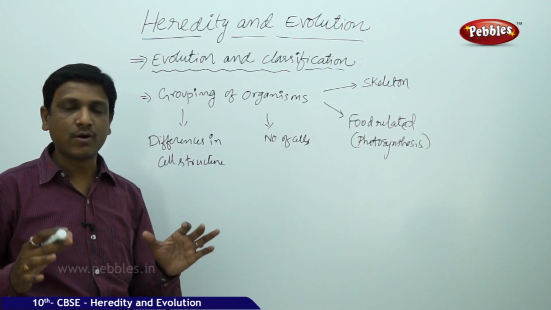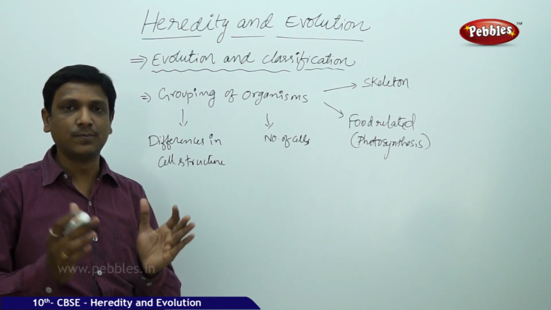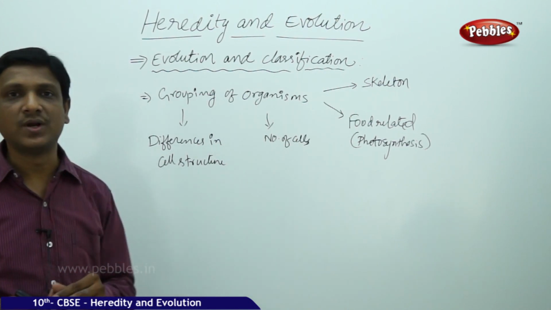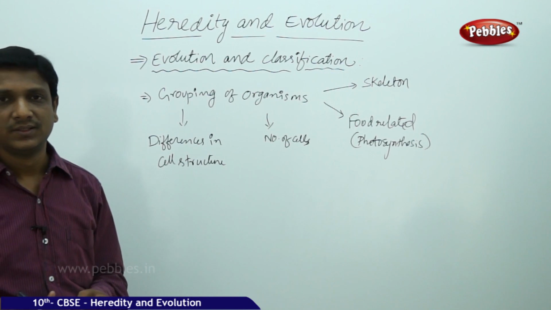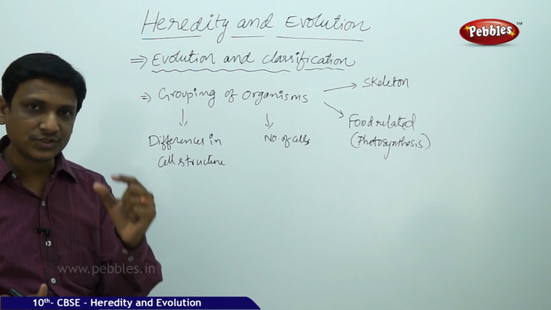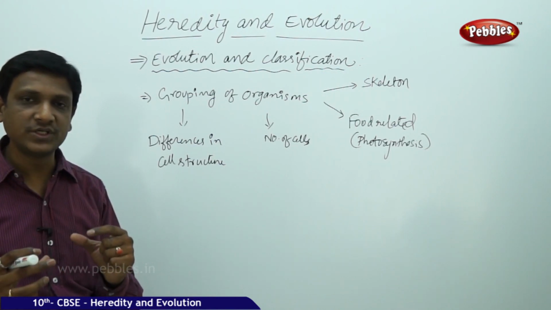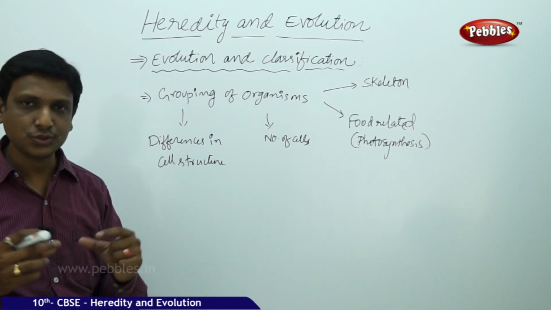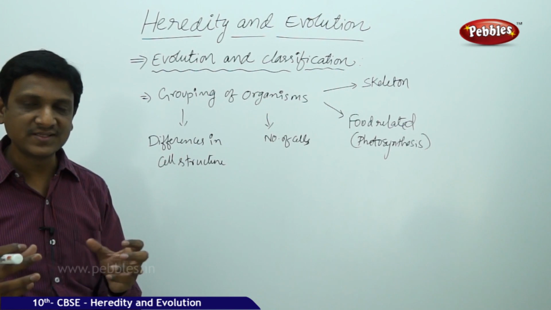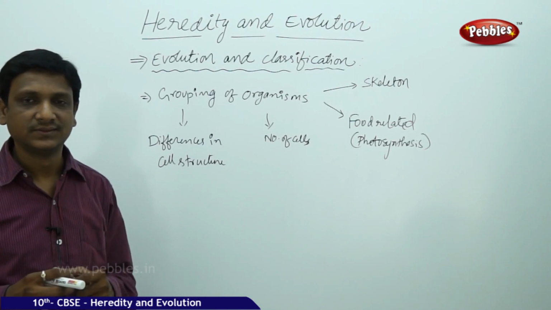Organisms are grouped according to the many characteristics and features they show. The organisms that have similar characters are grouped into one group. This grouping or classification also helps us to understand the process of evolution. You can understand the process of evolution if you study the members of one group, and if you study the members of two different groups which are similar. There are two groups, but they have some similarities and their differences are less. That means close groups. By studying these close groups, you can understand.